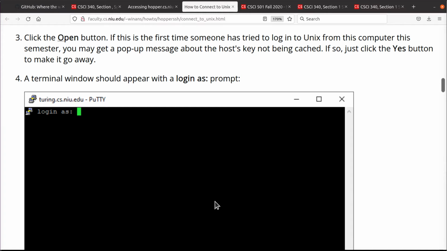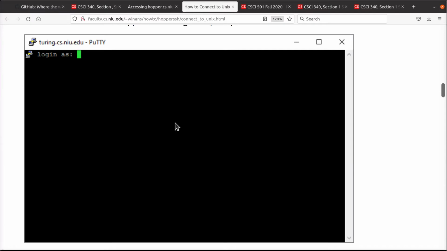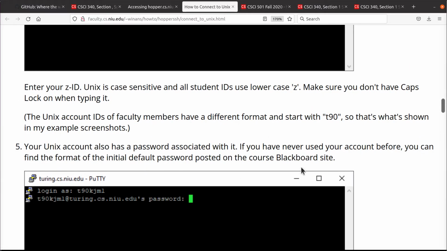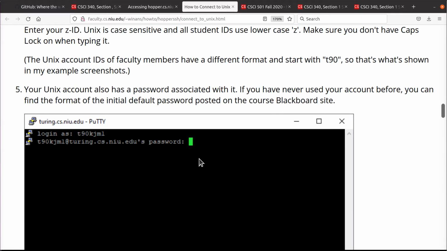If you've never logged in Turing or Hopper before, when the terminal opens up, it'll look like this, and you type in your Z number, and then you're going to type in your password. The password is going to be given in the Blackboard announcement that you probably read to get the link to this video and my website, okay? You type in your Z number for your login with a lowercase z, okay? Then when you type in your password, if you read all this in here, what happens is the very first time it will tell you that you have been denied access because it has to create your account on the server.